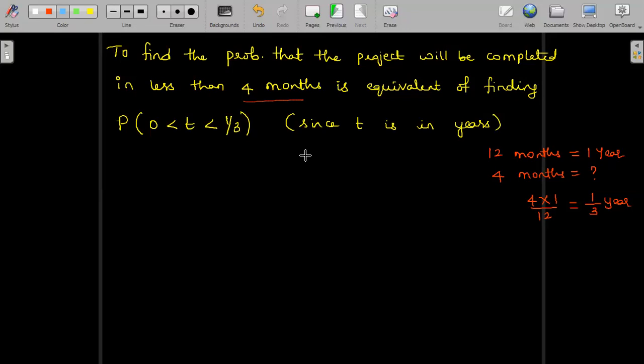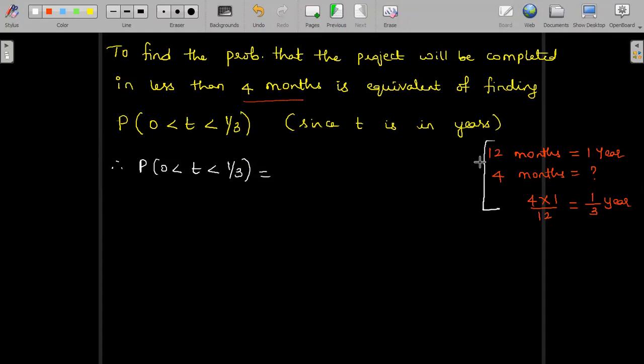The lower bound from the given data, the lower bound for t is 0. 0 to 1 was the overall range for t. In that range only, f of t is defined as k into t into 1 minus t. Now the overall range is between 0 to 1, and it is 1/3 of the year, so between 0 to 1/3 we have to find out. So let us find this out now. This is just for your understanding. So the probability of 0 less than t less than 1 by 3 is now equal to, let us substitute in the formula,